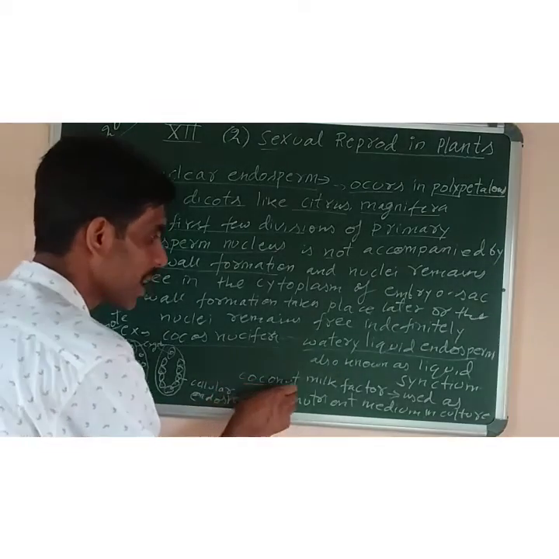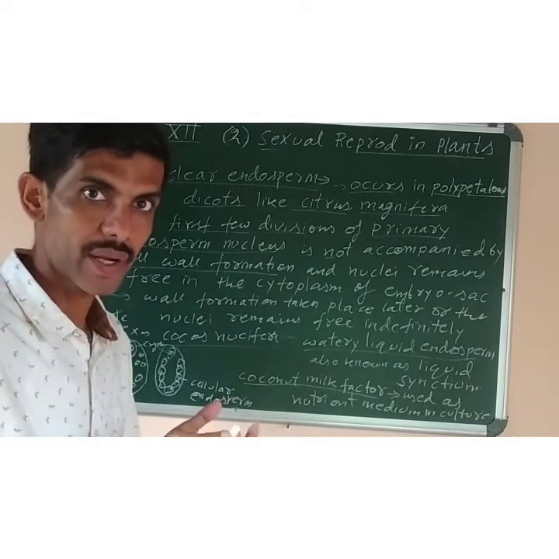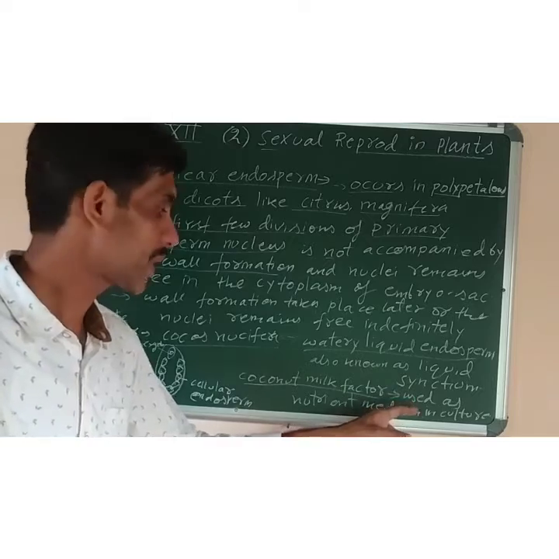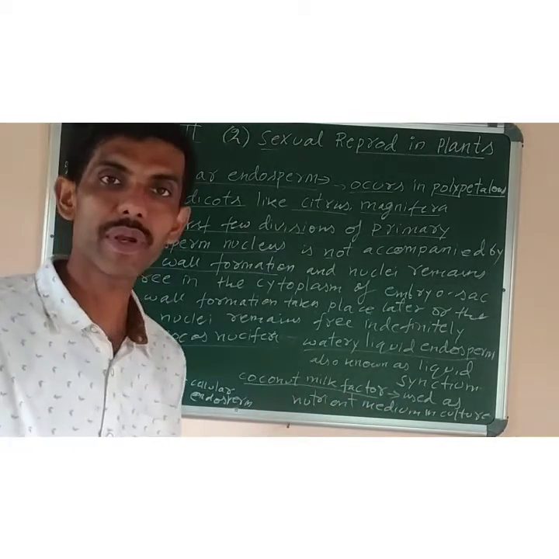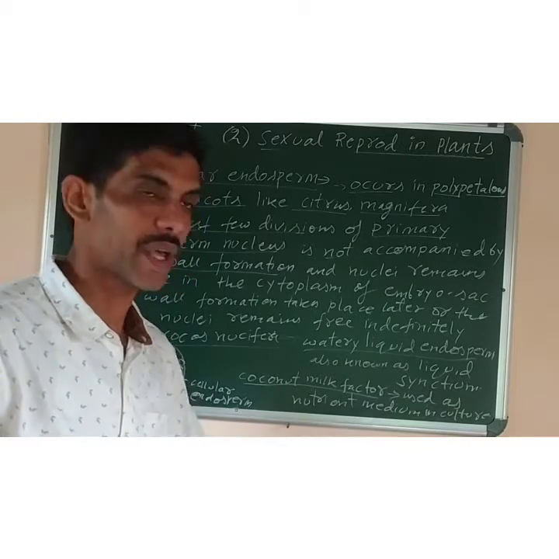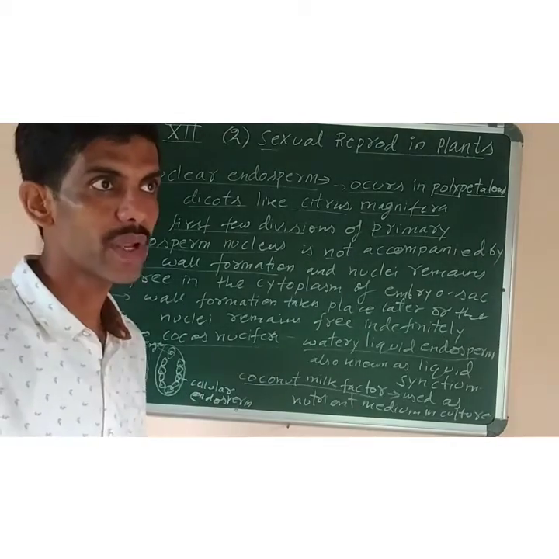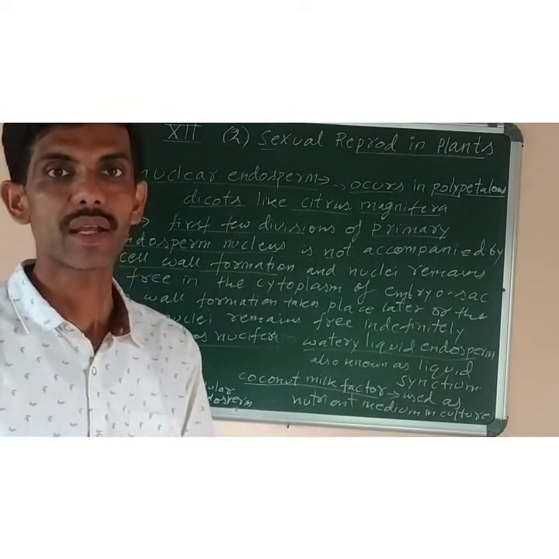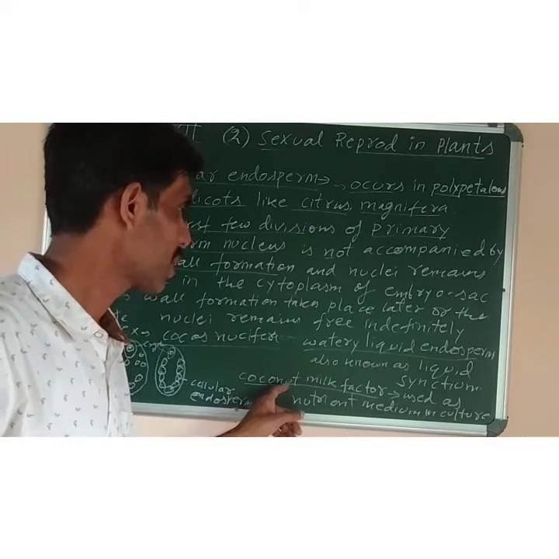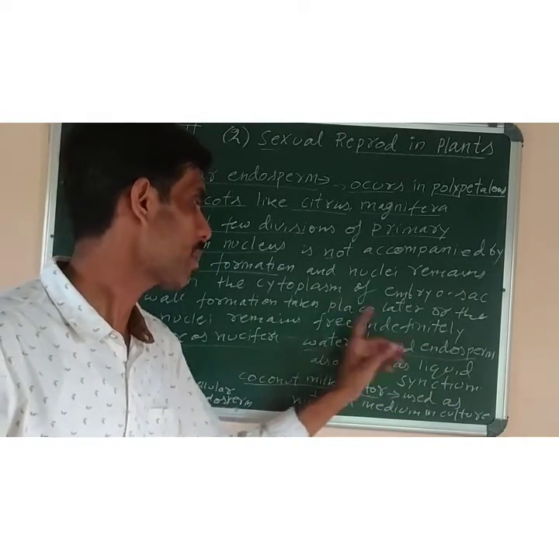Now the coconut milk factor is present in that coconut milk, that watery liquid or the endosperm. It is very good because it is used as a nutrient medium, because we can use that coconut water in our culture experiments. Whenever we grow any cells in the lab, in the culture medium, we need some nutrients so that those cells can get the nutrients and increase their number. That is obtained from the coconut milk factor, which is present in the watery liquid endosperm of coconut.